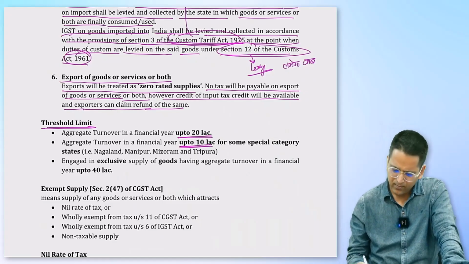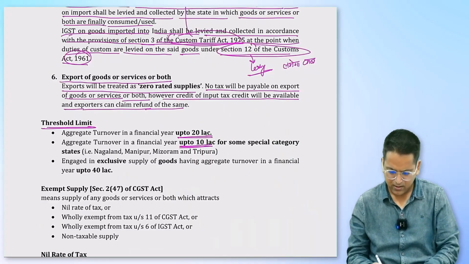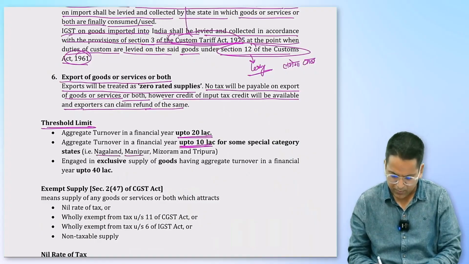Okay? Which states are those? There are 4 states. You'll have to remember the names. Okay. Nagaland, Manipur, Mizoram, Tripura.